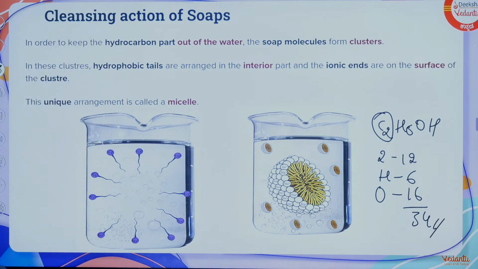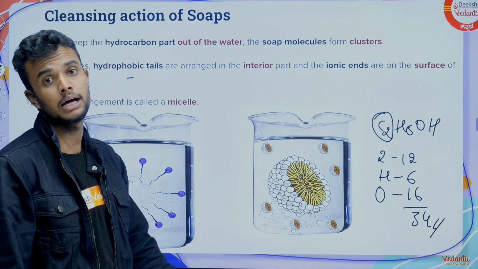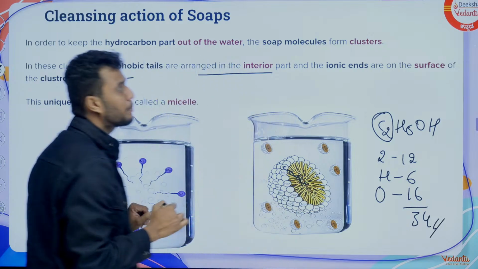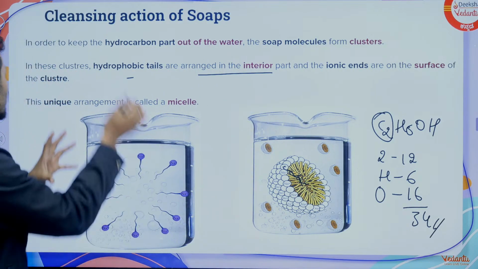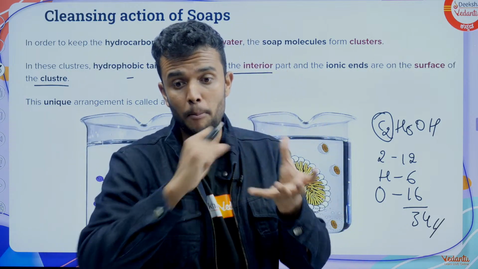Cluster. What happened now? The hydrophobic tails are water insoluble. That's why they are arranged in the interior part. Just look here, the interior part. And the ionic end is there now. They are arranged on the surface of the cluster to absorb the dust, to absorb the molecule.